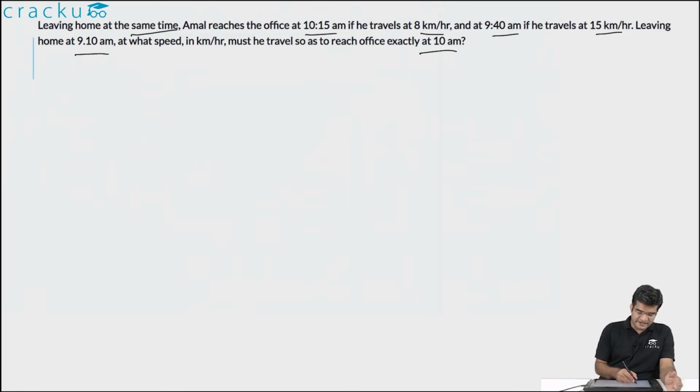So let us assume that every day he leaves his home at t hours, and he is going to reach his office at 10:15 if he is traveling at 8 kilometers per hour. So what is the distance between his home and his office?